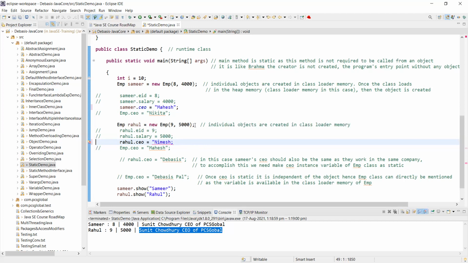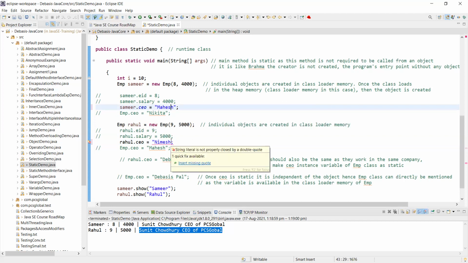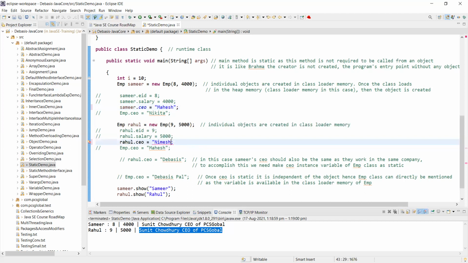Now you see the magic. Here you have already defined for that object, which is the type M, already CEO has been defined as Mahesh. Okay. Now, second time, for Rahul, you wanted to assign some other CEO. You see the error.